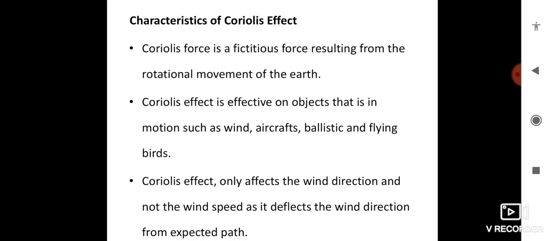And what are the characteristics of this force? See, this one results from the rotational motion of the earth, and it is effective on objects that are in motion, such as wind, aircraft, ballistics and flying birds. And the Coriolis effect affects the wind direction. It deflects it in the northern and southern hemispheres, not the wind speed, as it deflects the wind direction.